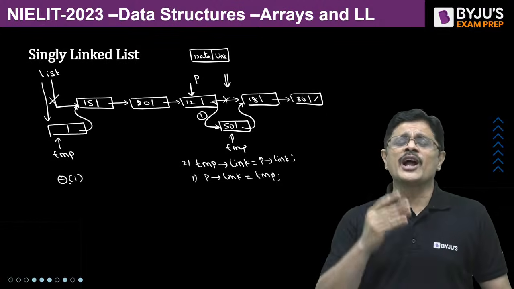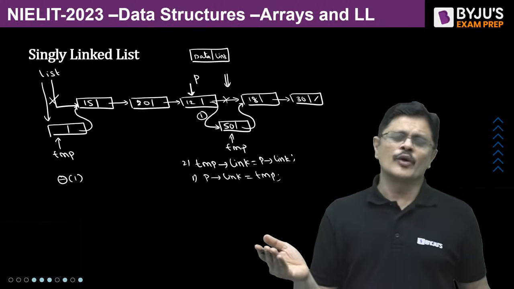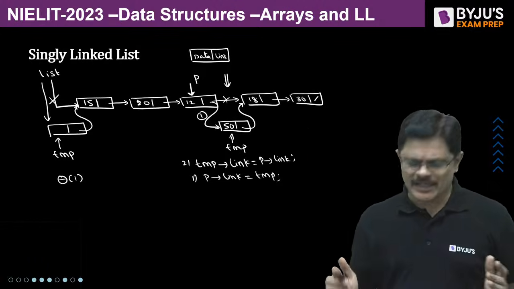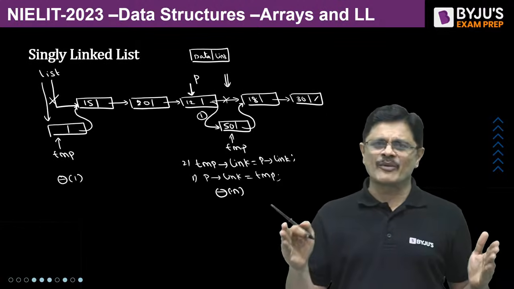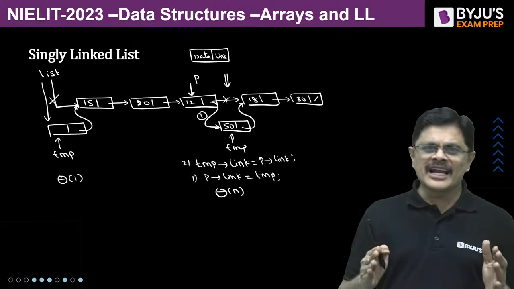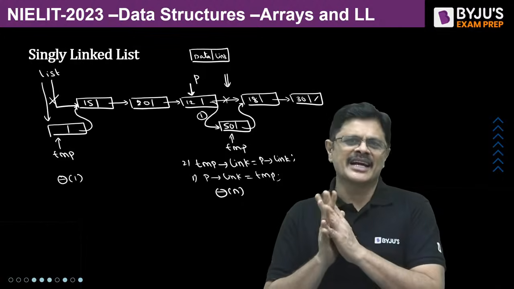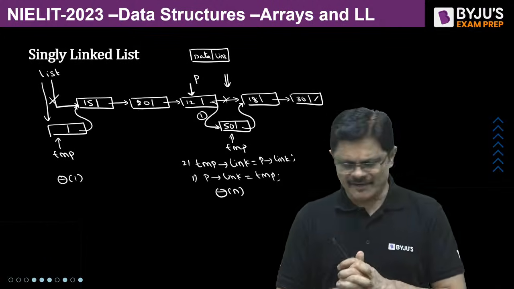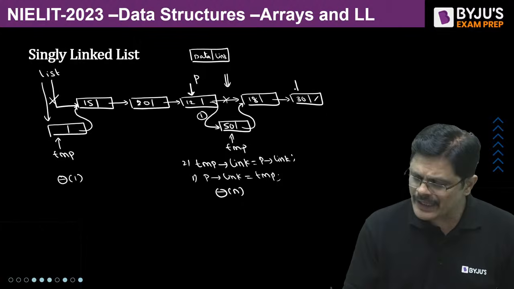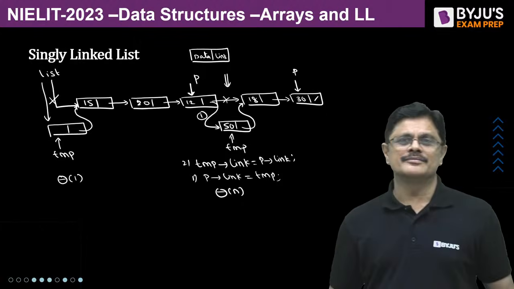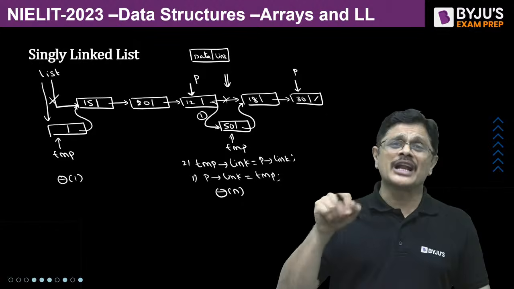Whereas insertion after a node, okay, you have to traverse up to that particular node. This can be done in theta n time, because traversal is required means theta n time. In a singly linked list, traversal required means theta n time is the time complexity, my dear friends. And if you want to insert at the end, you have to reach up to the last node. That is, you should have pointer to the last node.